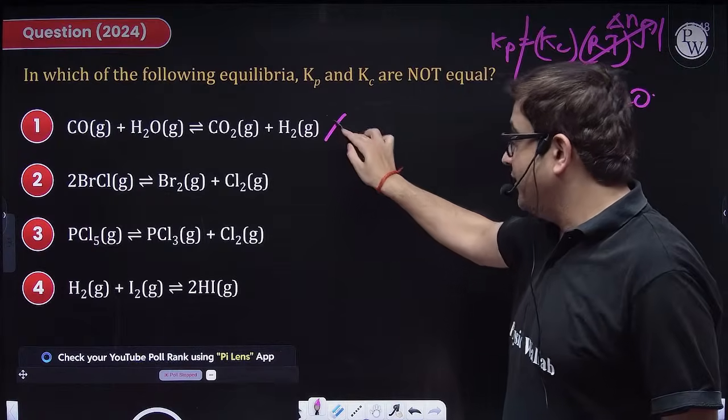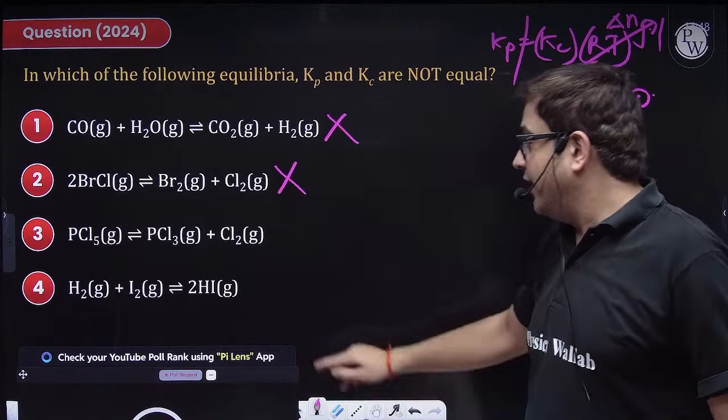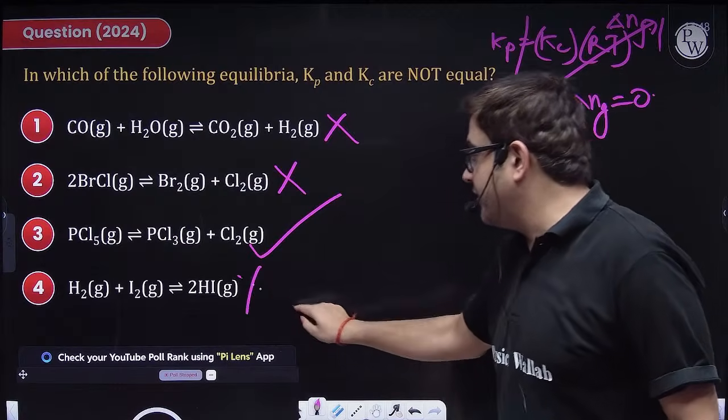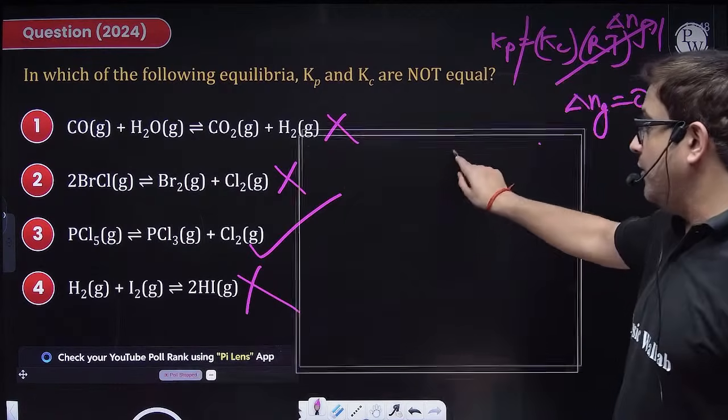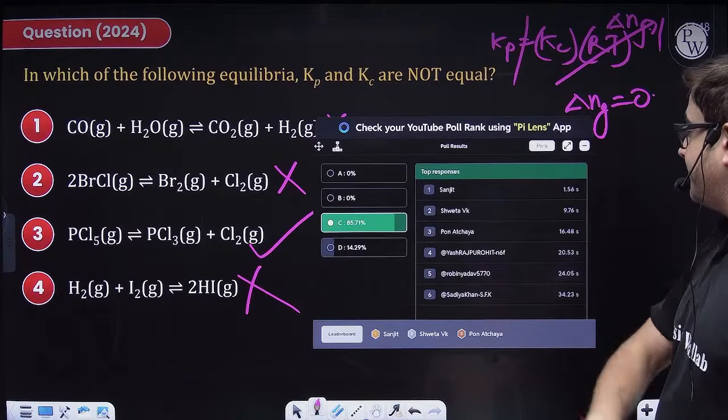Here also it is 0. Here also it is 0. Here it is not 0. Here also it is 0. That means odd one out. So option C is your answer.